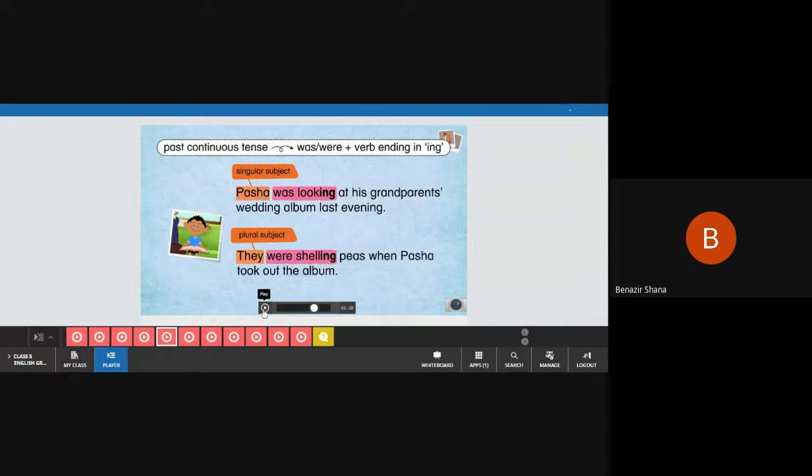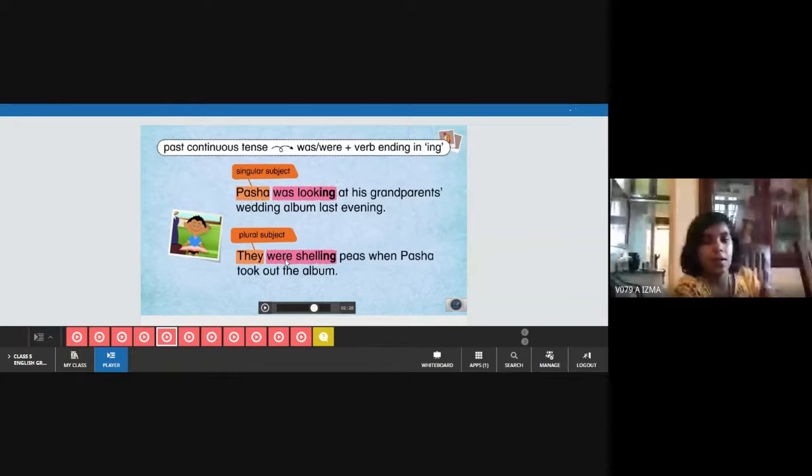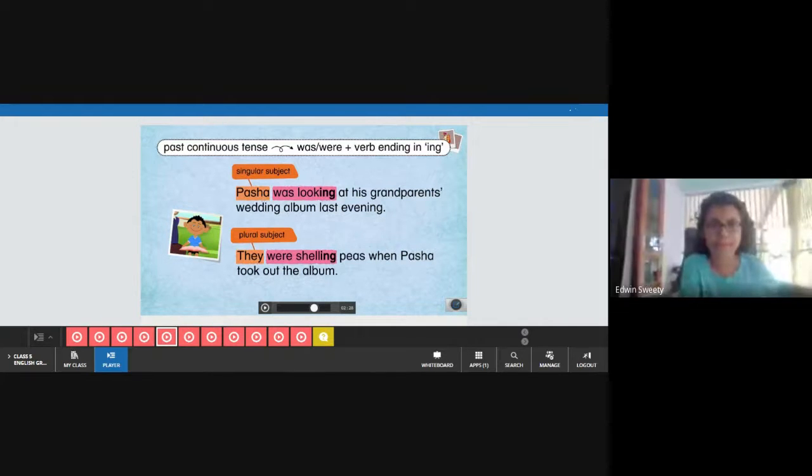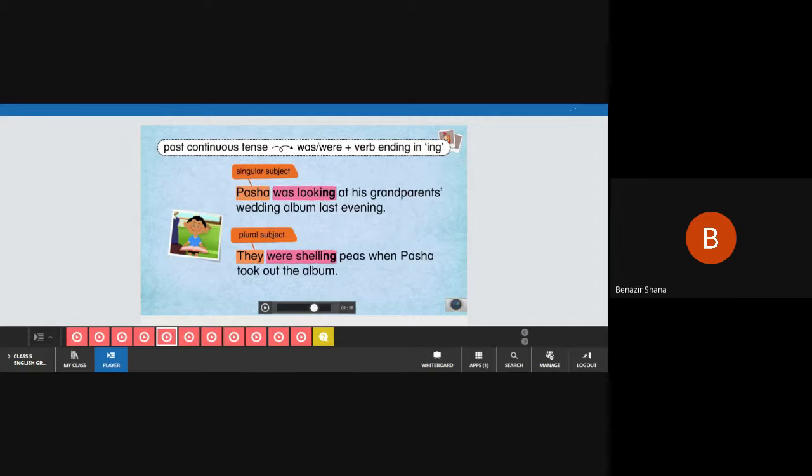So when you are using this was or were, who can explain to me? When the subject is singular, you use was, right? When the subject is plural, you use were. Okay, sweetie, how are you coming to the conclusion that they is plural? They means many members are there, right? Yes, ma'am. Singular person means we have to use was, and plural means we have to use were. Okay, sweetie, I hope you are clear with this.